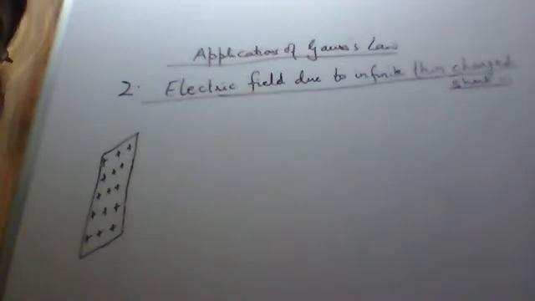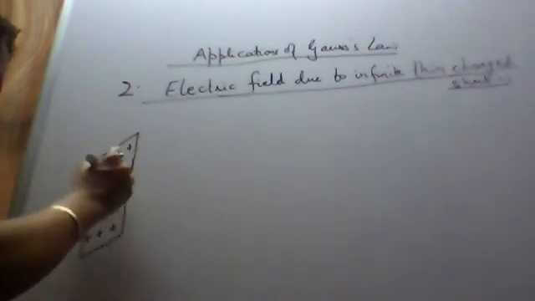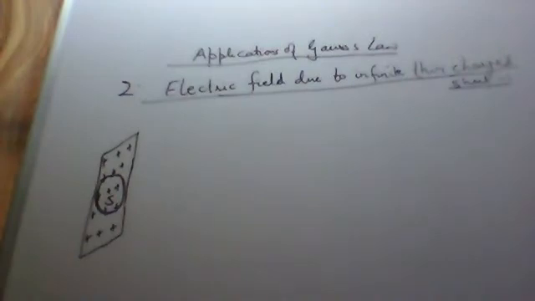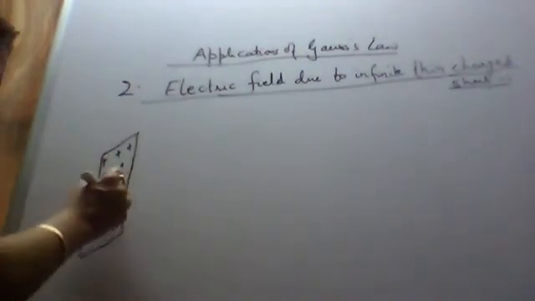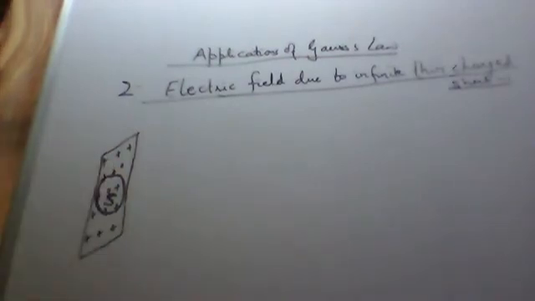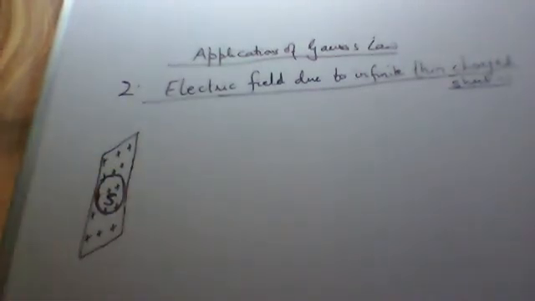As it is infinitely long, we consider one part. Let us consider a circular surface on this sheet, and let its area be S. The area of this circular part which we have considered on the sheet, let it be equal to S, or if its radius is r, then you can write it as pi r square, as we know that the surface area of a circle is pi r square.